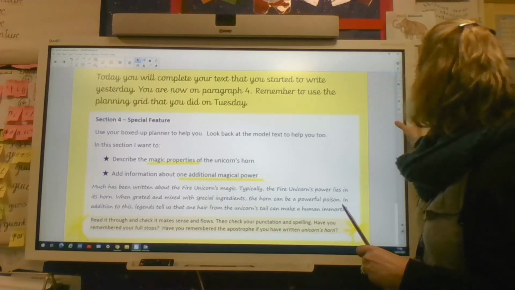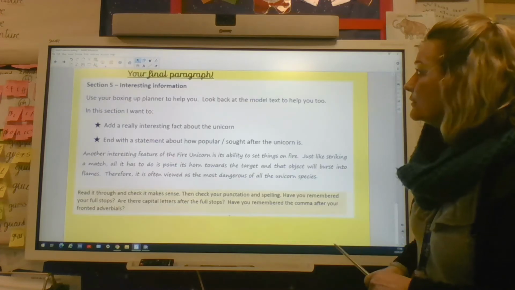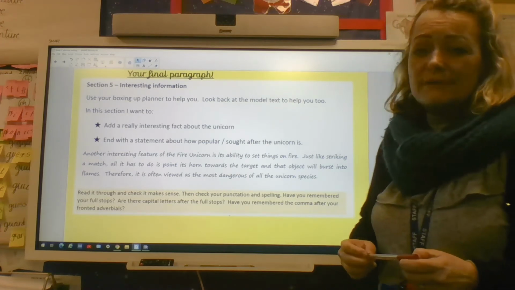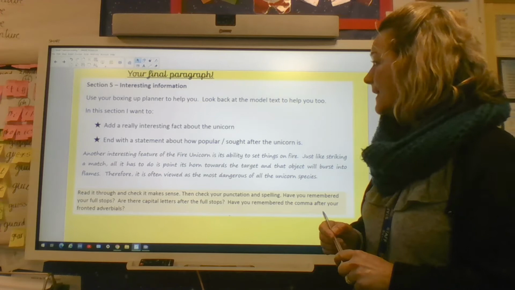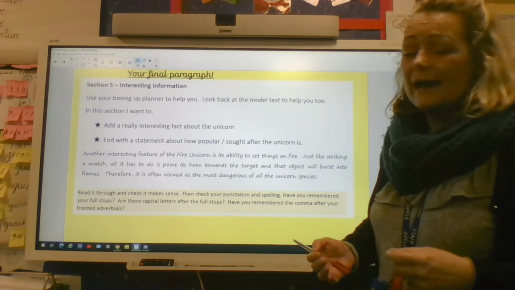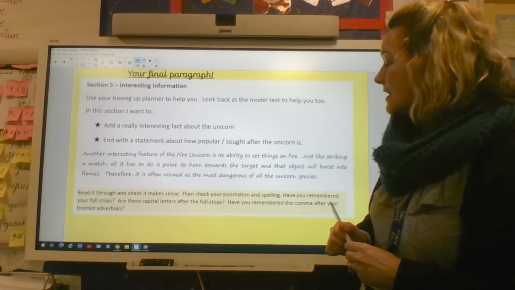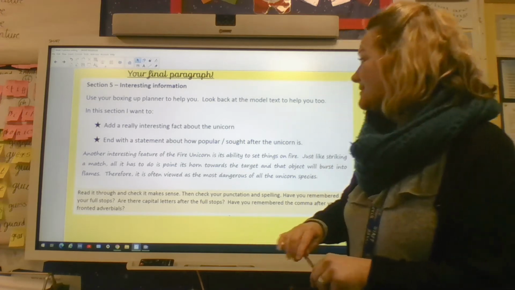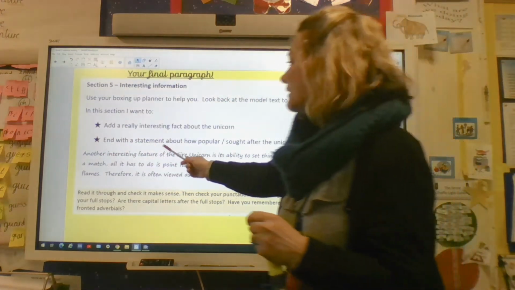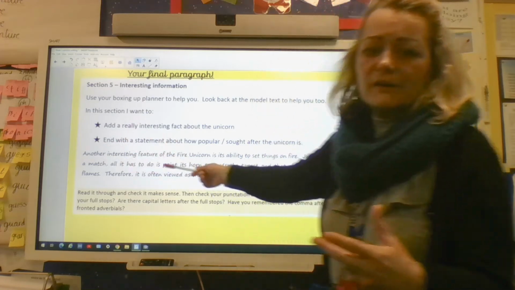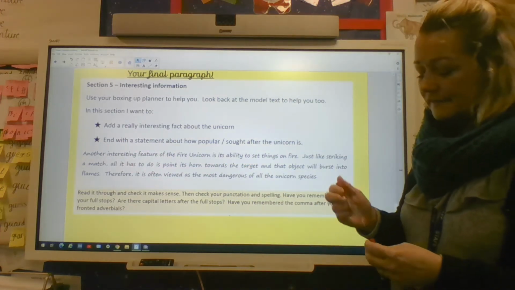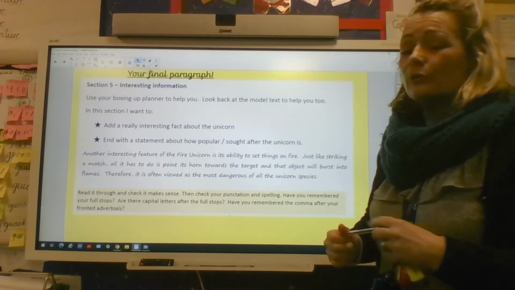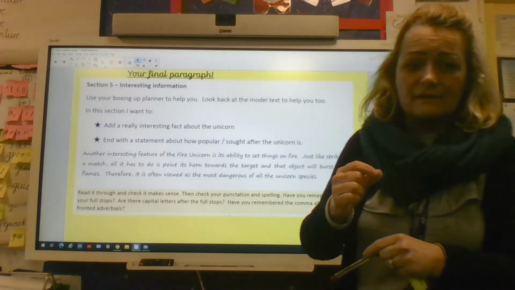When you've done that, you will read it through and move on to the final paragraph. The final paragraph then is going to be adding a really interesting fact about the unicorn and ending with a statement about how popular maybe the unicorn is. Again, I really closely copied all of the wording that they've used, including starting my paragraph with another interesting feature. And so do the same and you'll find you can't go wrong, really. Enjoy writing it, then go back and add extra in if you want to.